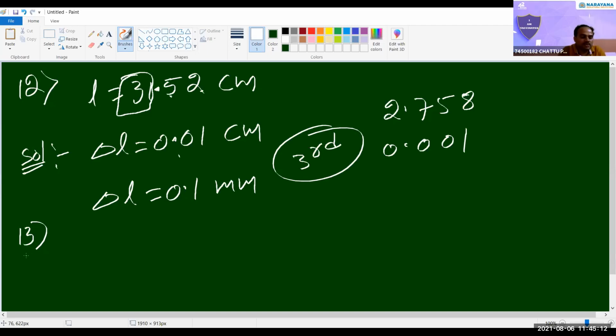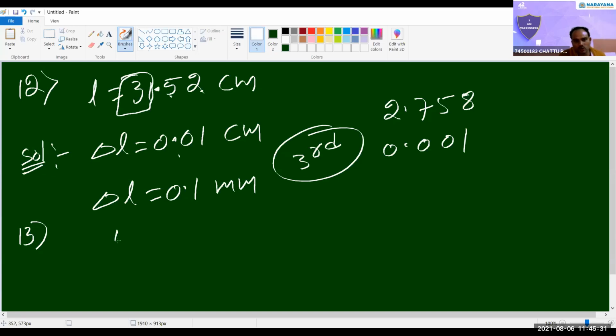So the 13th problem, see that. When 10 observations are taken, the random error is X. When 100 observations are taken, the error will reduce, right?